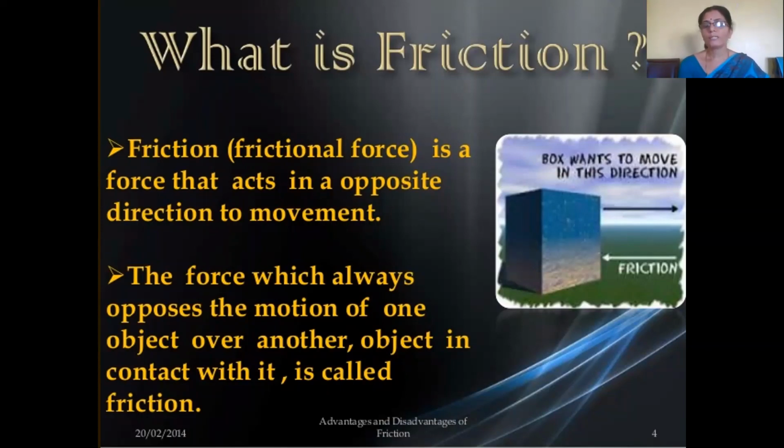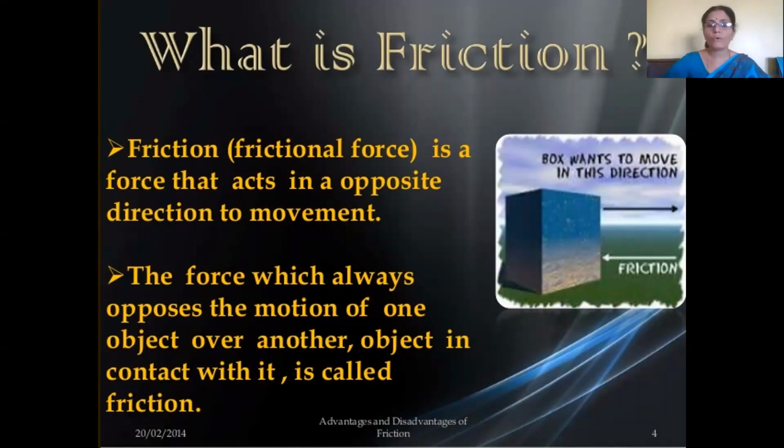So, due to the contact between the surface of the box and the ground, there exists a frictional force in the opposite direction of motion of the box. So frictional force always acts in the opposite direction of the movement, or you can say the opposite direction of the force applied.